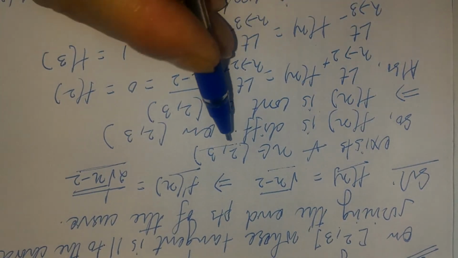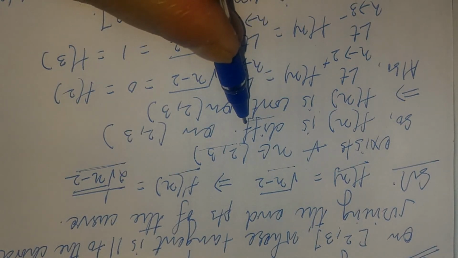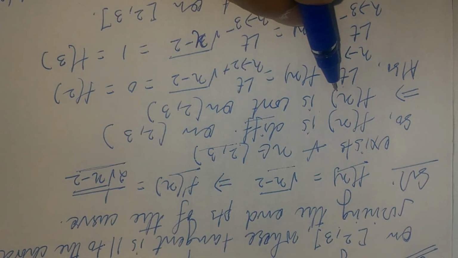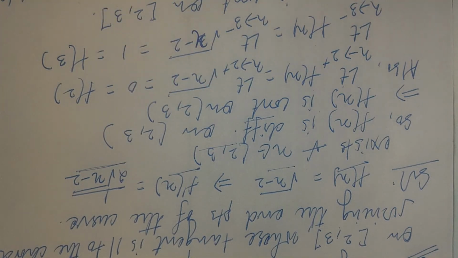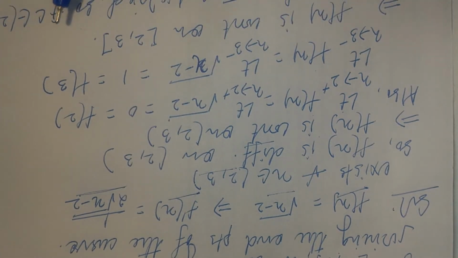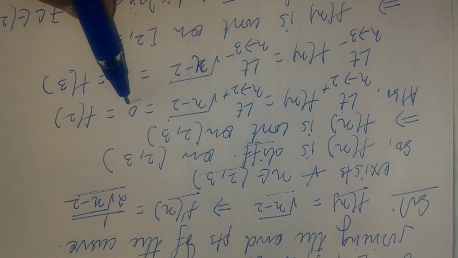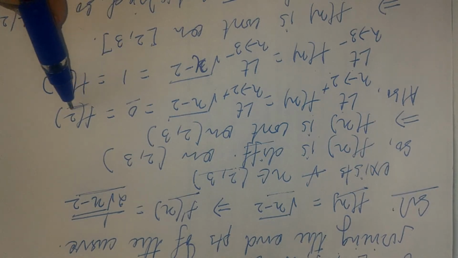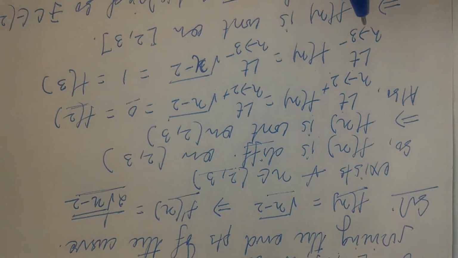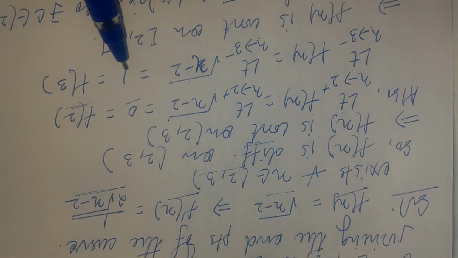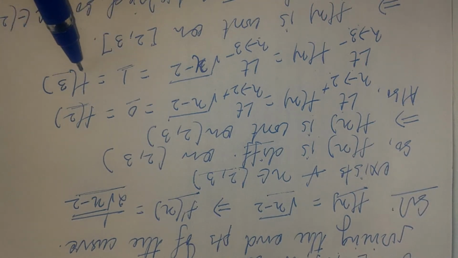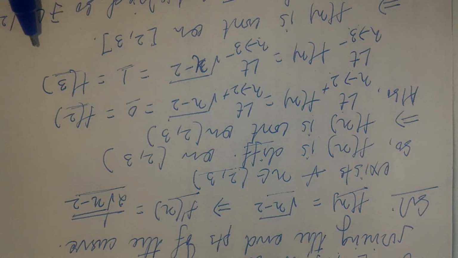And we know if a function is differentiable, it has to be continuous. So we will say that f(x) is continuous in the open interval. But we are supposed to say about the continuity in the closed interval. So at the endpoints we'll check the limit. The right hand limit at 2 is 0 and f(2) is also 0, and the left hand limit at 3 is 1 and the value of the function at 3 is also equal to 1.